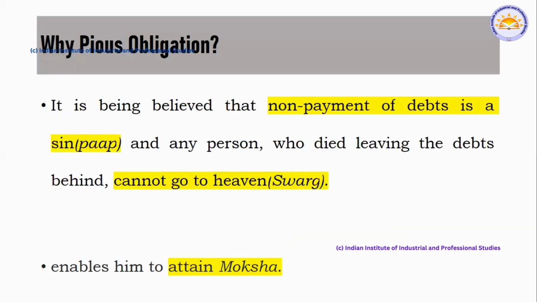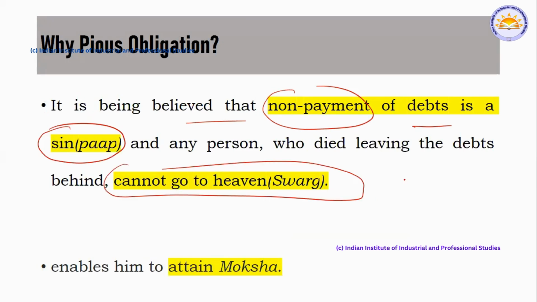Next, why was it there? It was believed that non-payment of debt is a sin, pap, and one cannot attain swarga. That's the reason the next generation of the person who died was obligated to pay back that debt, otherwise he will not attain moksha. This was the concept. Very simple.